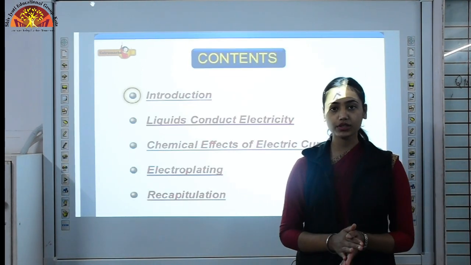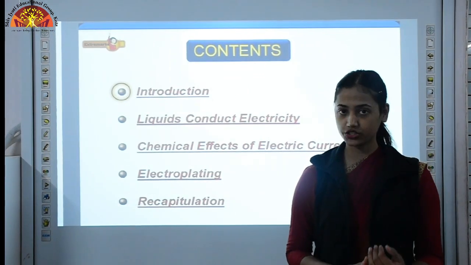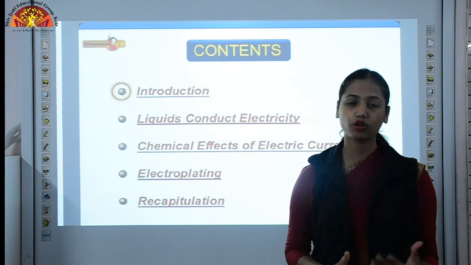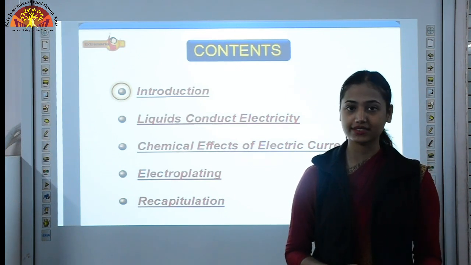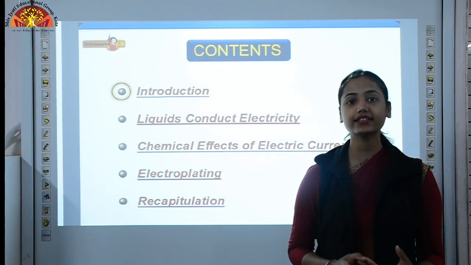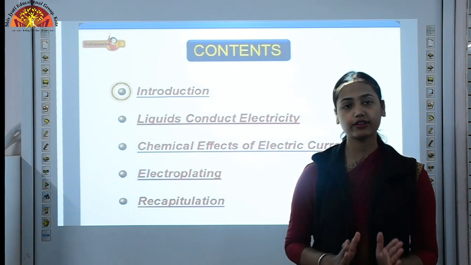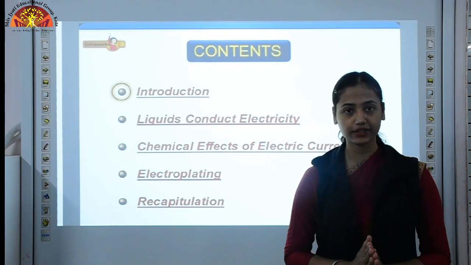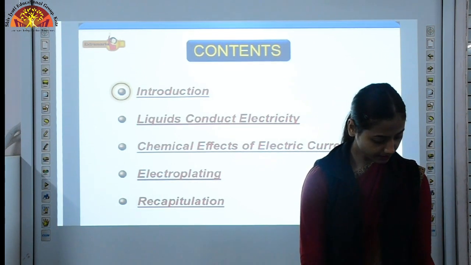Now we all know the importance of electricity, electric current. Like right now you are watching this video on some device, on any gadget like your mobile phone, your computer, your PC. To charge them, what do we need? We need electric current, electricity. So we all are familiar with the importance of electricity. It is used to run so many devices.